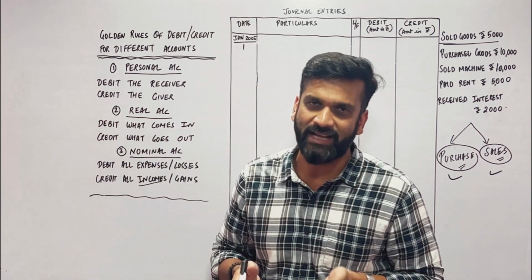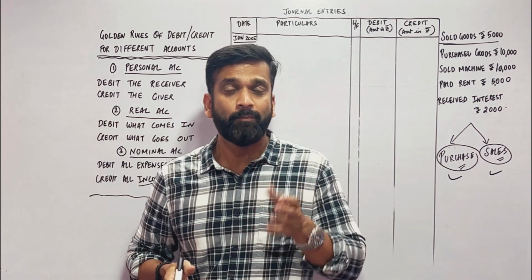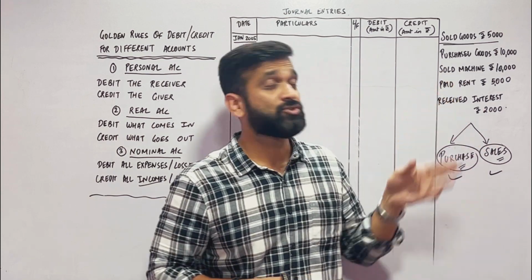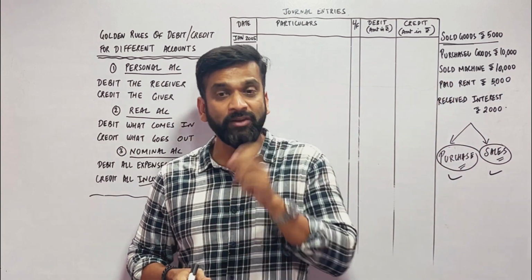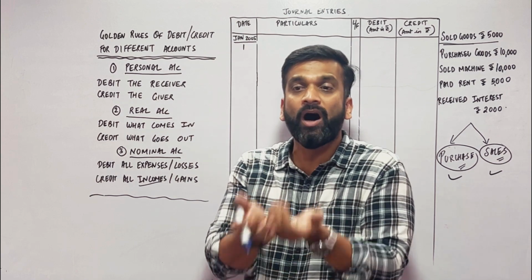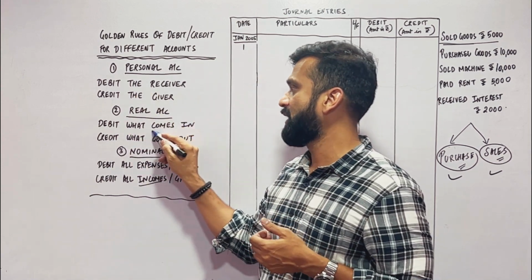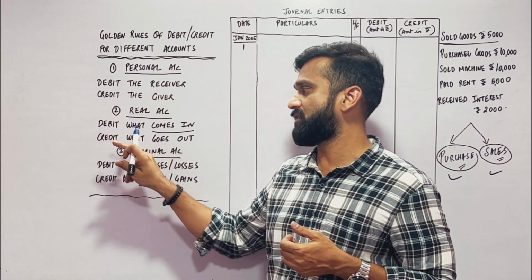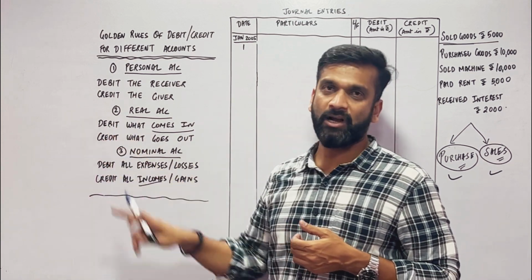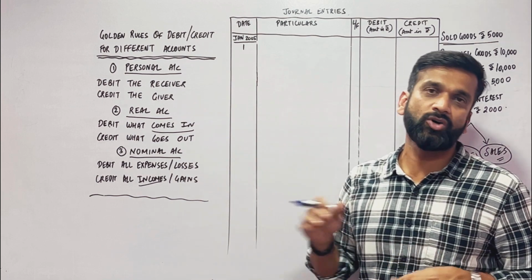Suppose we are selling goods for cash. Normally we don't do it for cash, we do it for bank. But suppose it is for cash. So cash account is affected. When you sell goods, then you earn money. Cash comes in. Cash is a real account. Debit what comes in. So one account is credit, the other account is debit.